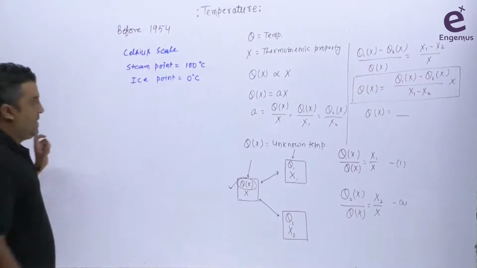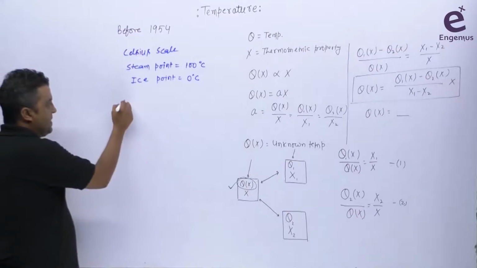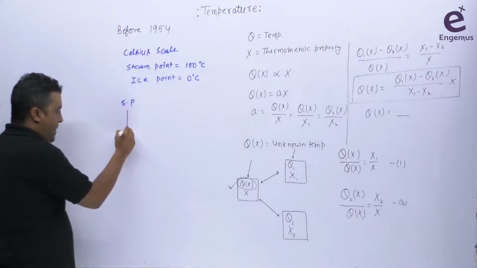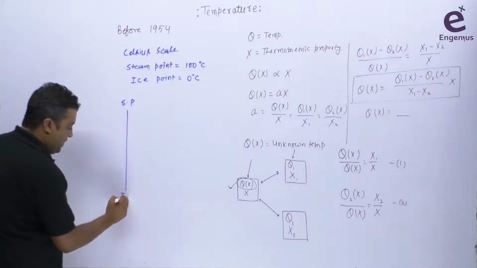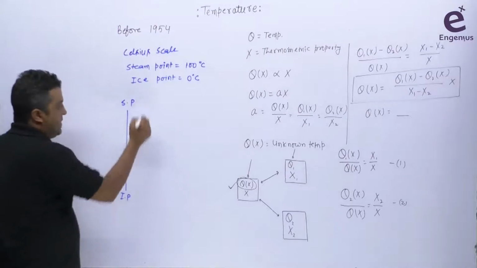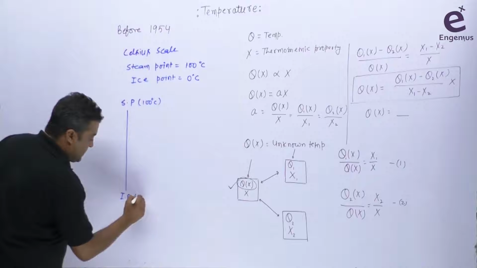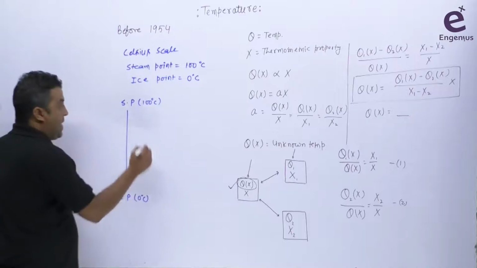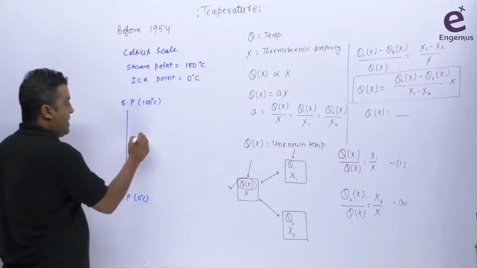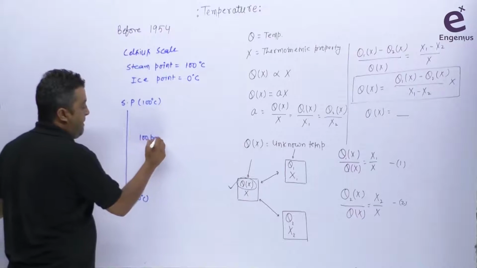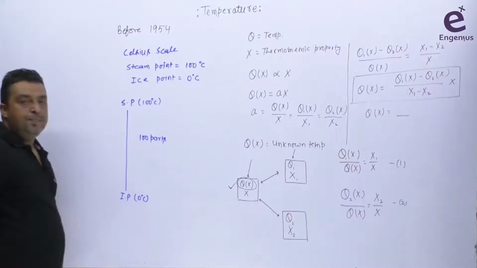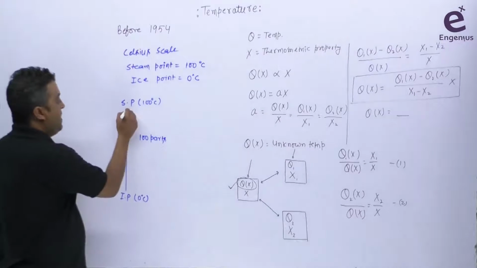And these two points, the steam point at 100 degree centigrade and the ice point at 0 degree centigrade, are equally divided in 100 parts.